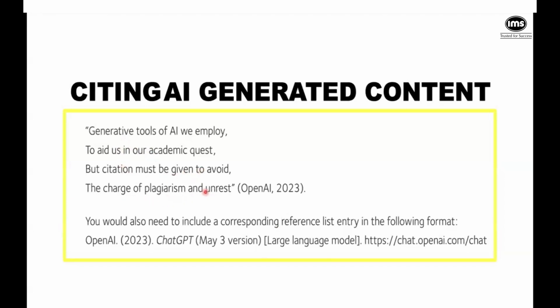So if ChatGPT created content for you, just as you cite any other material, because normally we put author and year, in the same way you can put OpenAI and the year you created that content. OpenAI is the company that owns ChatGPT. In the same way, if you're using Llama, you write Meta. So whatever that is, you write accordingly. This will be the in-text citation, and then in your reference list you write OpenAI, year, which particular large language model you have used, its name, and which version.